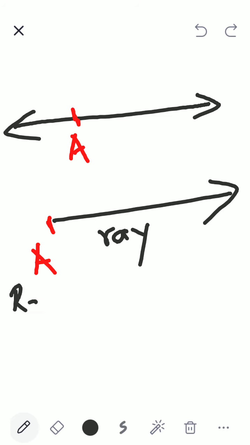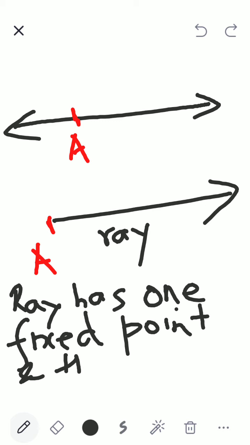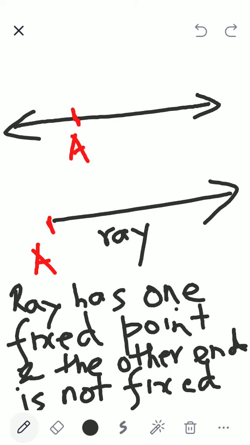So a ray has one fixed point and the other end is not fixed. Clear?